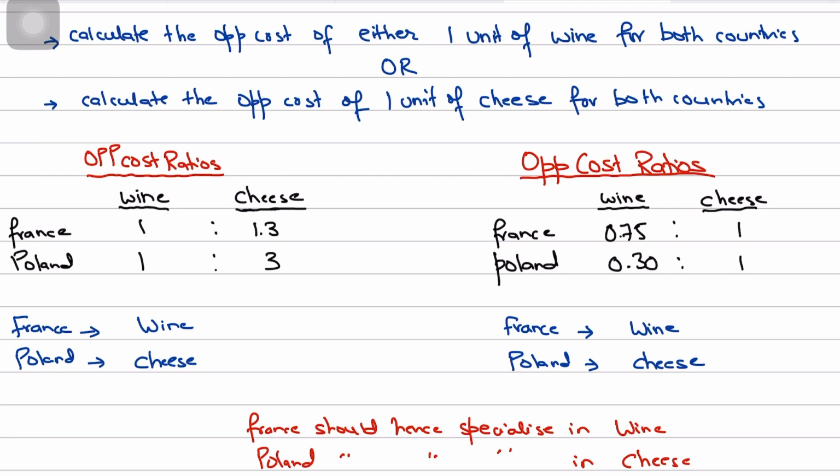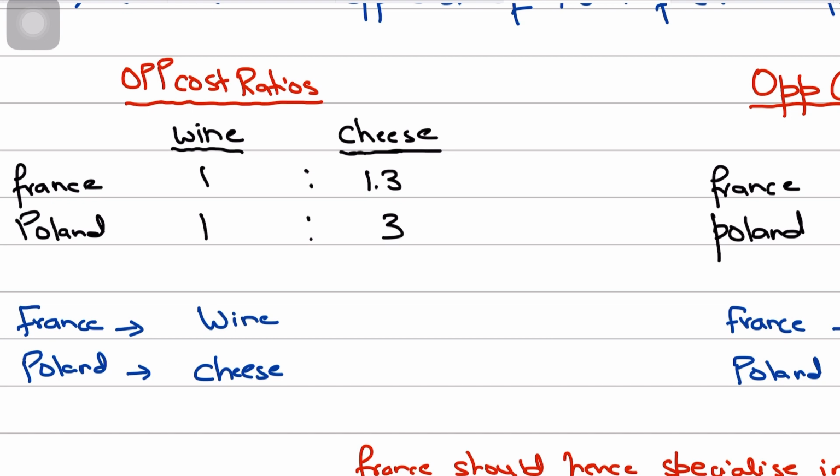So you have the opportunity cost ratios in front of you, so it's important that you find the opportunity cost of 1 wine or the opportunity cost of 1 cheese. In both ways, you can find the respective comparative advantage. It's up to you. So if you look at the opportunity cost ratios for producing 1 unit, 1 wine, then you can clearly see that France has a comparative advantage in wine. Why? Because if France makes 1 wine, it has to compromise only on 1.3 cheese, while if Poland makes 1 wine, it has to compromise on 3 kilos of cheese, right? So France definitely has to compromise on less cheese as compared to Poland and still make the same quantity of wine as Poland.